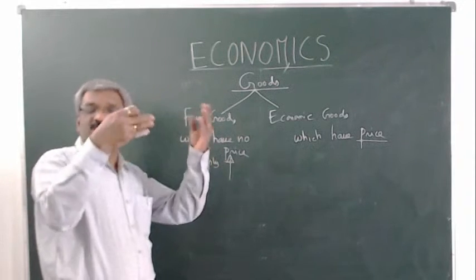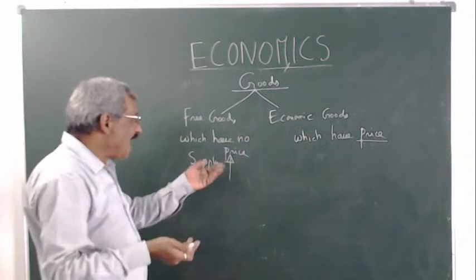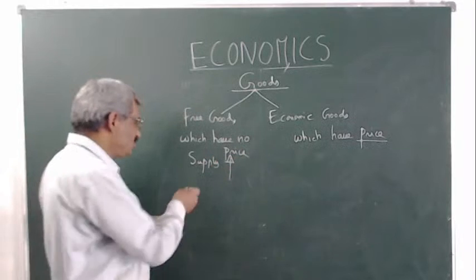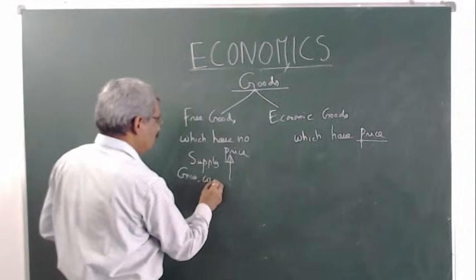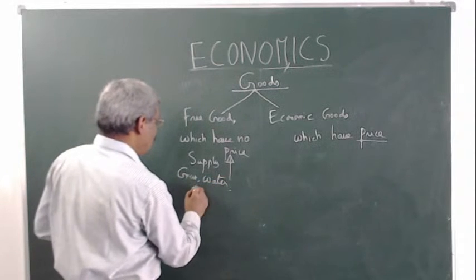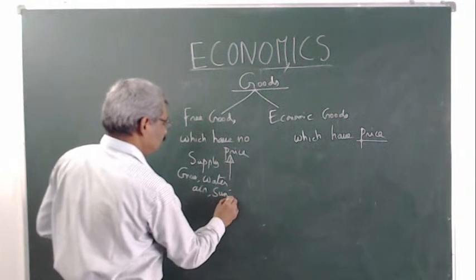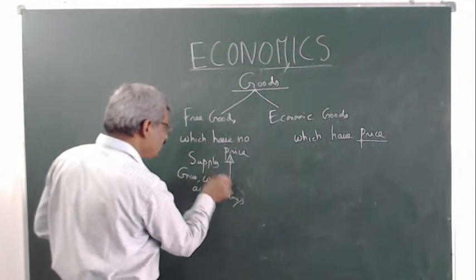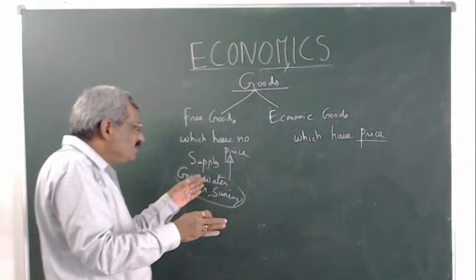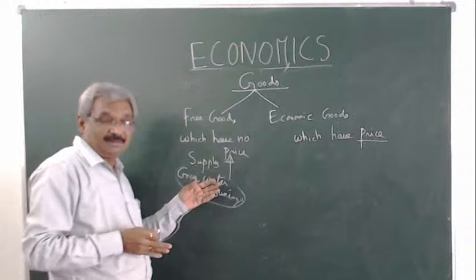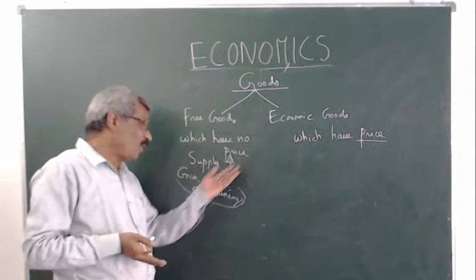The more supply there is in any economy, the commodities have no price. Suppose grass or water or air or sun rays, so these are all free goods. Why? Because these commodities have no price. But sometimes these goods also have prices, and that is the economic goods.